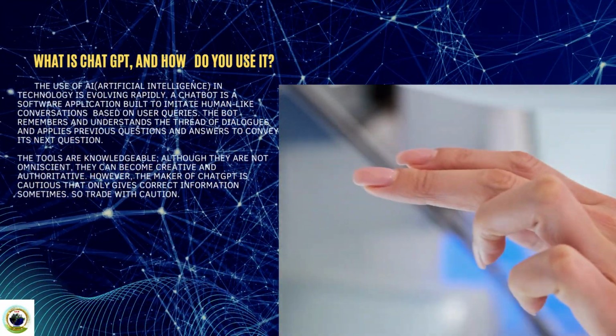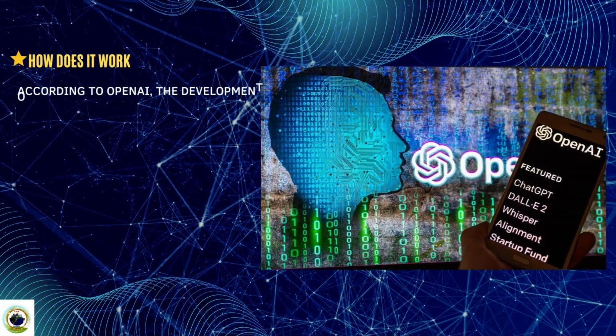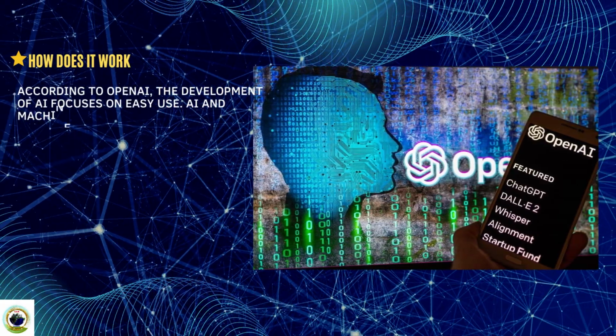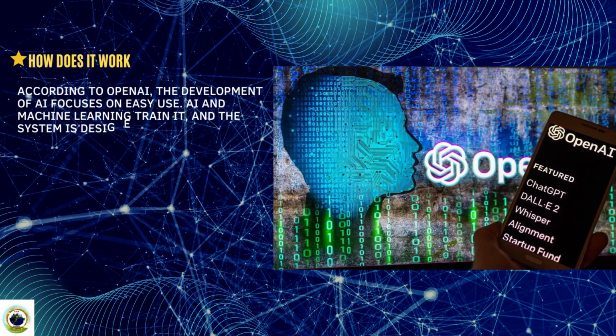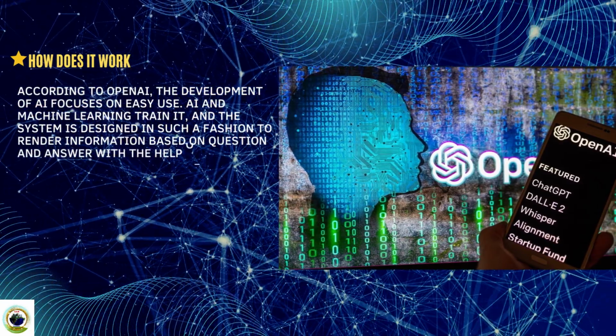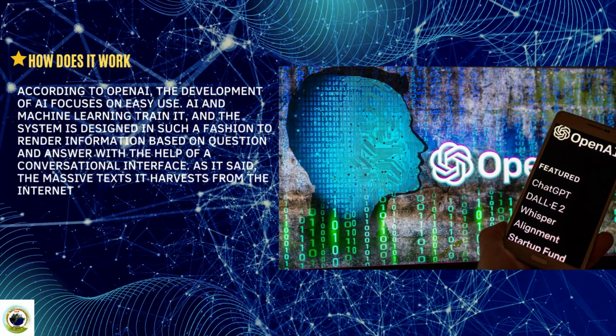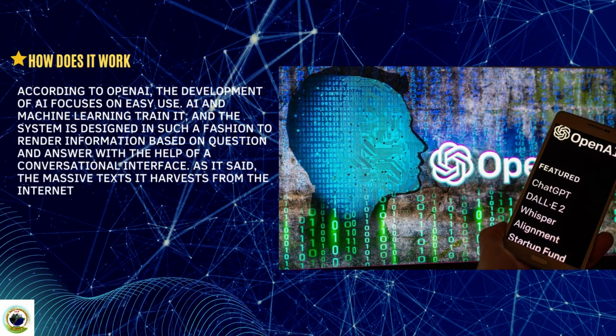So how does it work? According to OpenAI, the development of AI focuses on easy use. AI and machine learning train it, and the system is designed in such a fashion to render information based on question and answer with the help of a conversational interface.